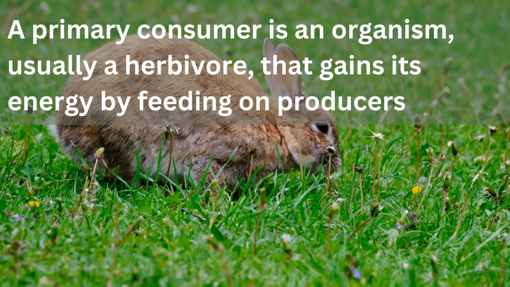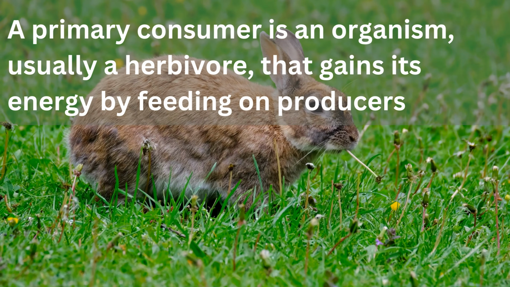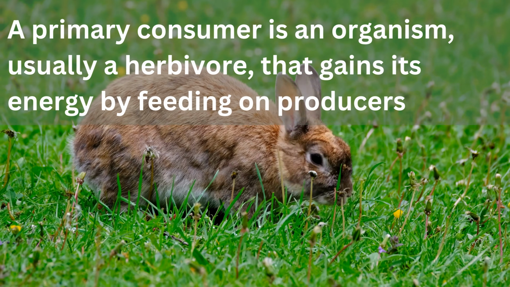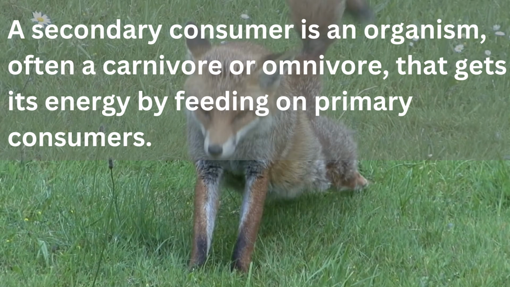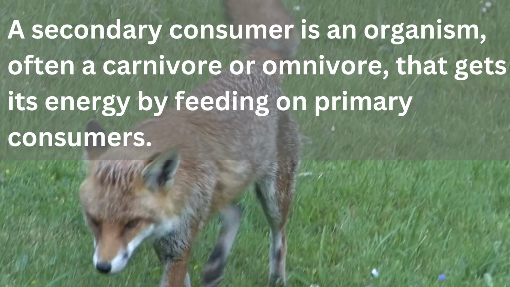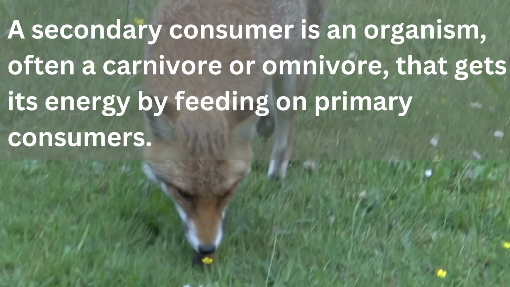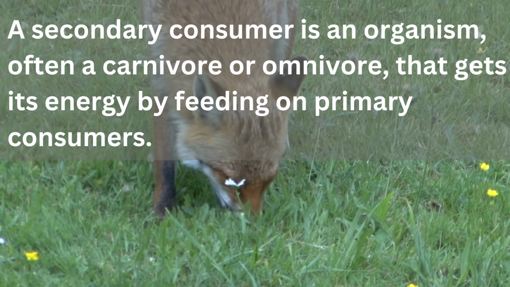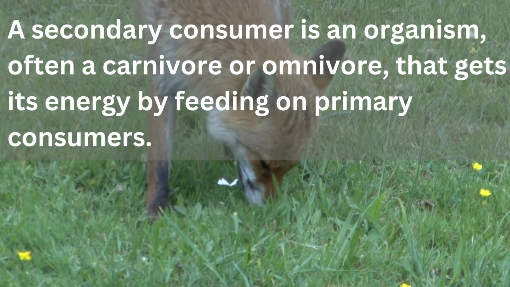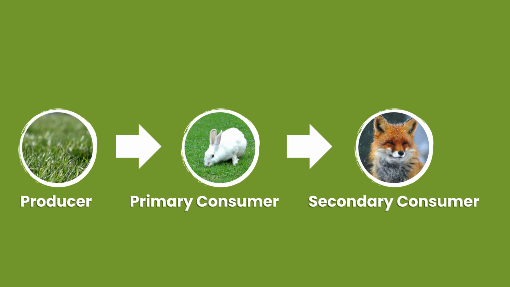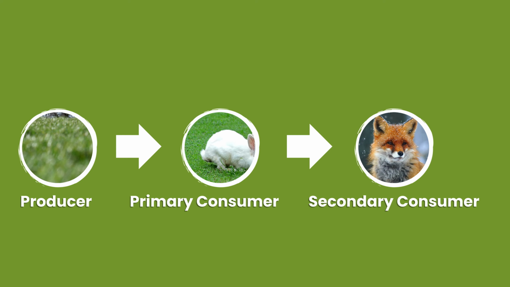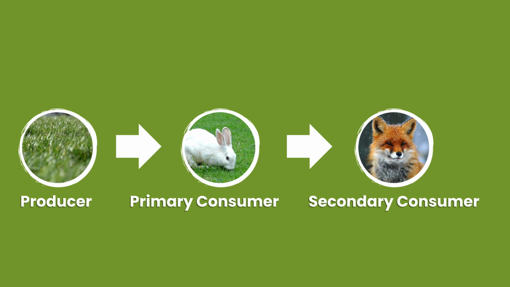Producers are eaten by primary consumers, such as rabbits, who cannot produce food themselves. Primary consumers are herbivores, which means they only eat plants. A secondary consumer is an organism that primarily feeds on primary consumers. Secondary consumers are often carnivores, meat eaters, or omnivores, organisms that eat both plants and animals. As an example, grass would be a producer, growing through photosynthesis. This would be eaten by a rabbit, which is a primary consumer. Then, a secondary consumer, such as a fox, might consume the rabbit.